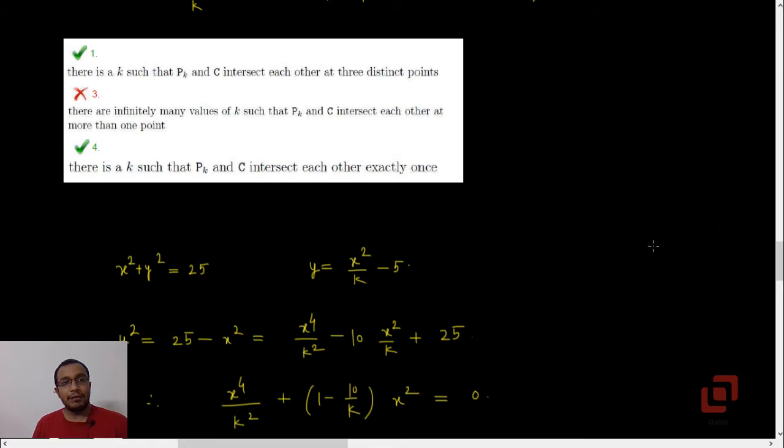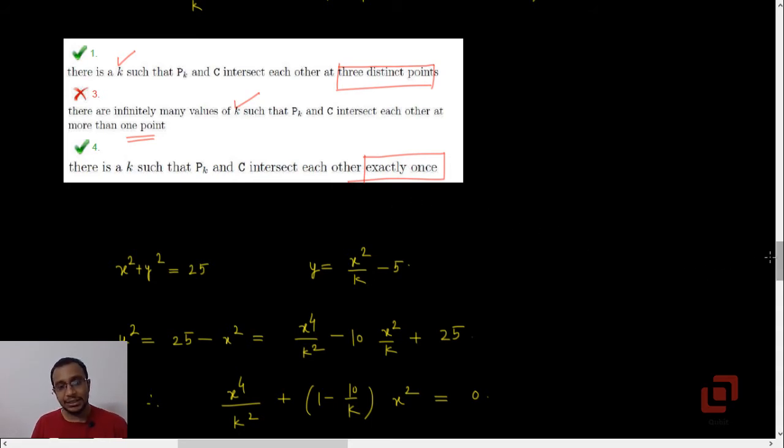These are options 1, 3 and 4. In option 1 we have: there exists k such that pk and c intersect each other at 3 distinct points. Option 3: there are infinitely many values of k such that pk and c intersect each other at more than one point. And it is due to the discrete nature of k that option 3 is not right, as k is a natural number. If it had been real, then option 3 would have been right. Option 4: there is a k such that pk and c intersect each other exactly once. Now we'll decide the validity of all three.